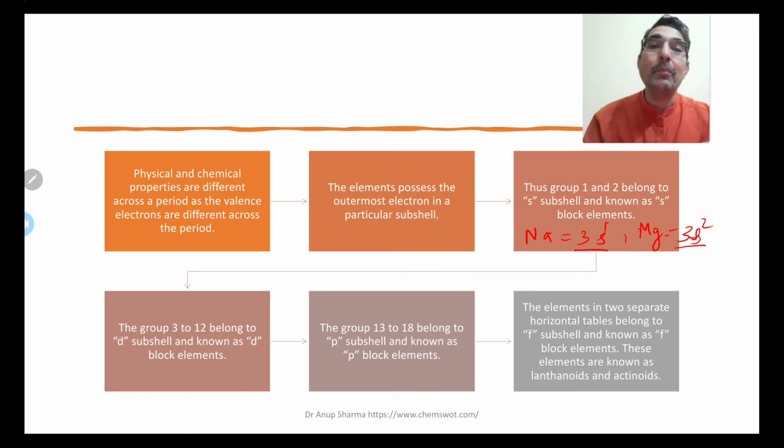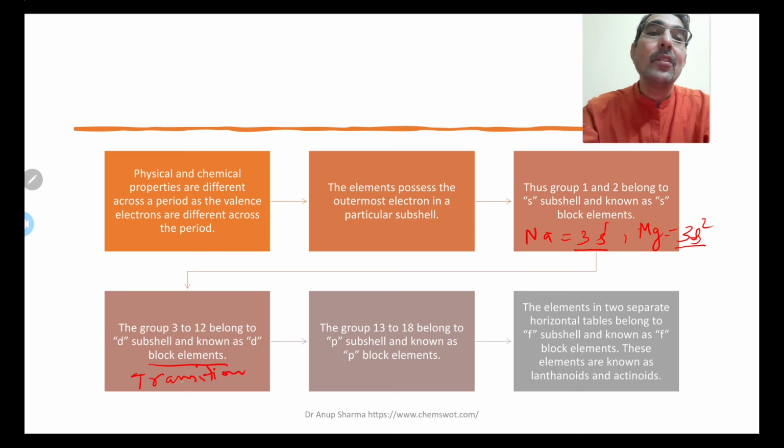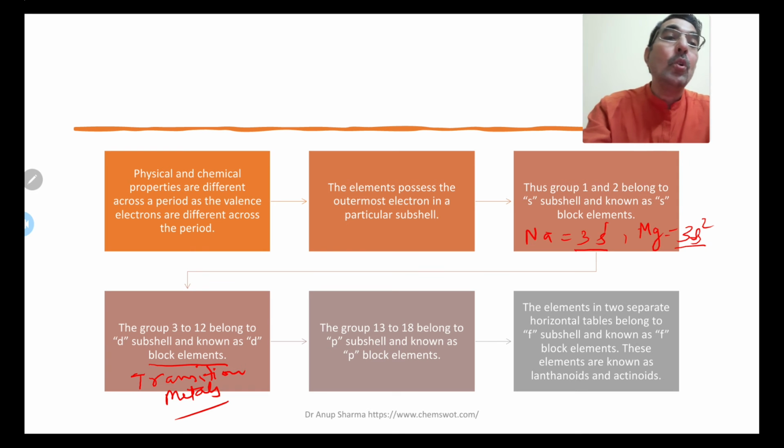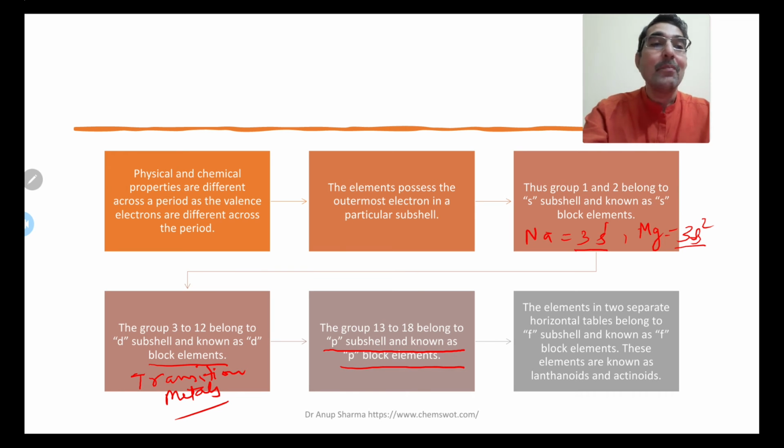Group 3 to 12 belongs to the D subshell, and they are known as D block elements. They are also called transition elements, as I discussed in the beginning, transition elements or transition metals. Group 13 to 18, on the right side, are called P subshell elements, or P block elements, because their last electron enters into the P subshell.